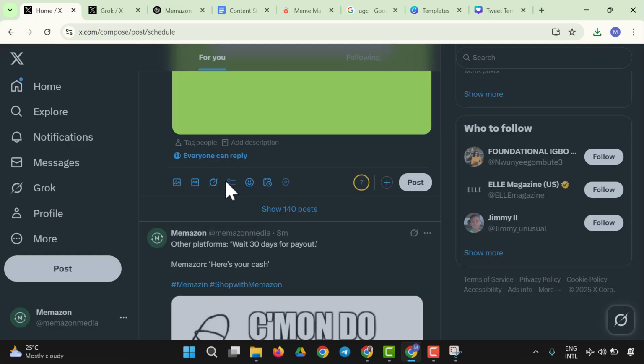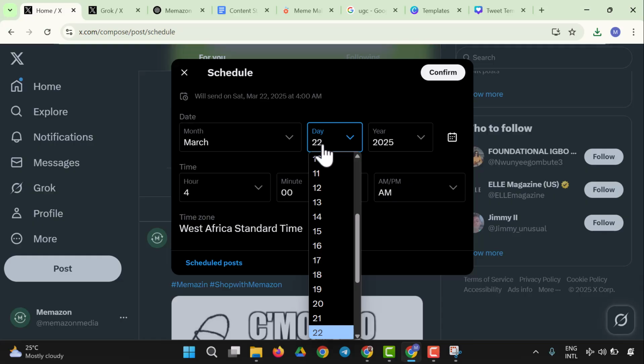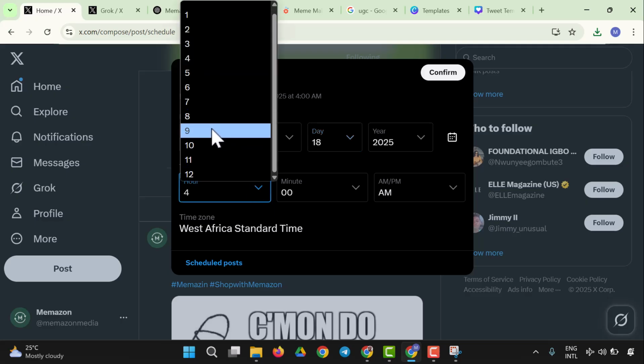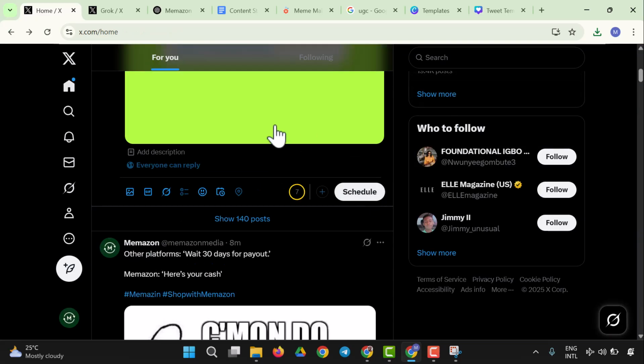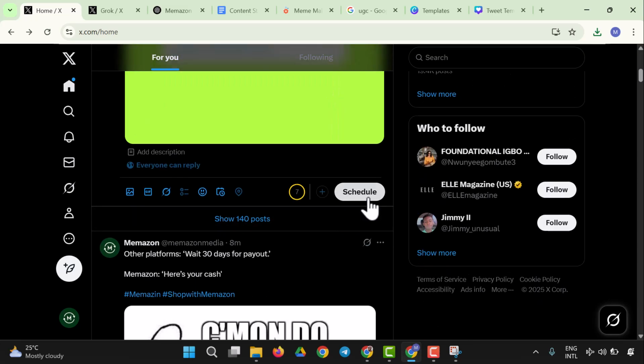I'm going to click on the schedule button, and having clicked on it, we could create a future date for this. So this could be March, and the date should be tomorrow. Let me say I want to use 18. So it's going to be 18 of March 2025, and the time should be 9 a.m. in the morning. So we're going to have this confirmed. This will be scheduled for later. That's how to schedule your post on X and create a post for the future.